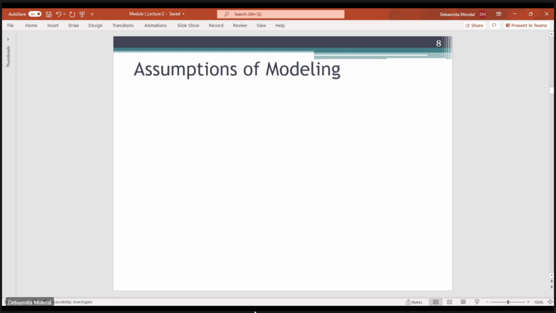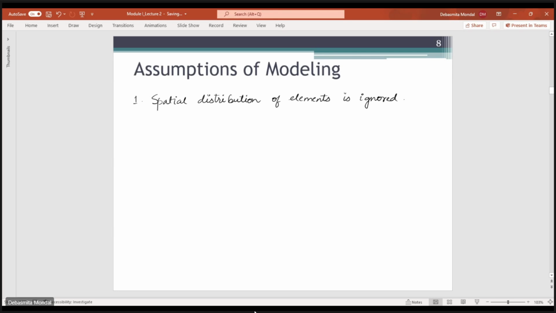First of all, we should talk about what assumptions we are making while designing a model. The first assumption is that we are ignoring the spatial distribution of elements. So what do we mean by spatial distribution?